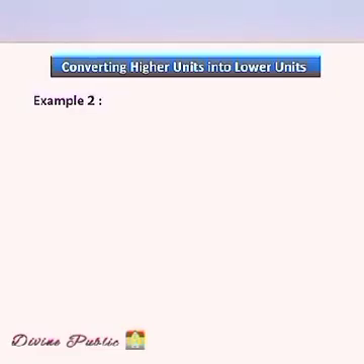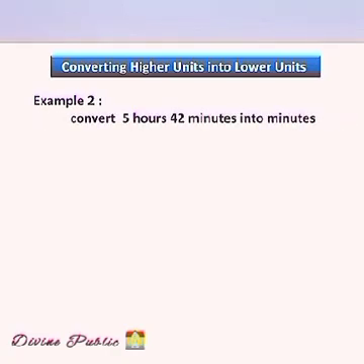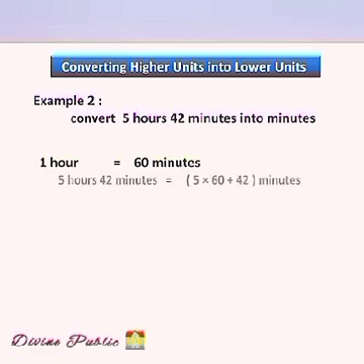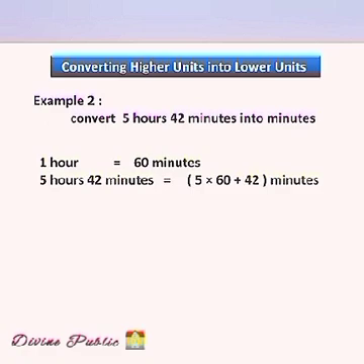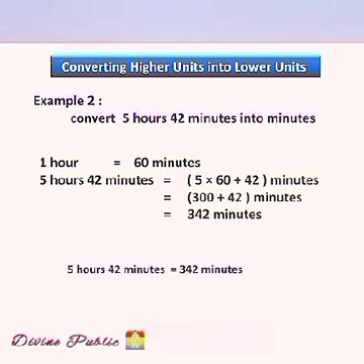See the example 2. Convert 5 hours 42 minutes into minutes. Again, 1 hour is equal to 60 minutes. So, 5 hours 42 minutes is equal to 5 multiplied by 60 plus 42 minutes. That should be 300 plus 42 minutes. After adding both, 342 minutes. So our answer is 5 hours 42 minutes is equal to 342 minutes.